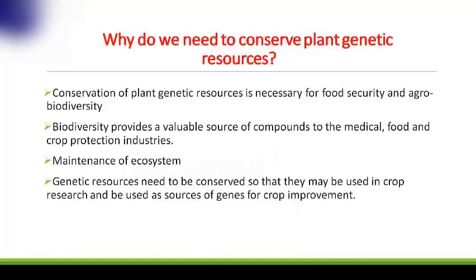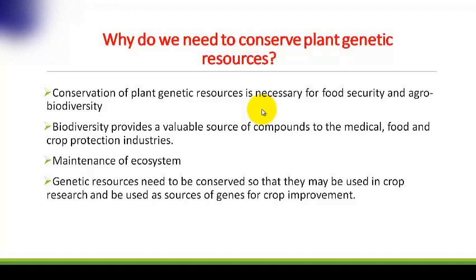Now we will discuss why we need to conserve these resources. There are different reasons behind this conservation. The first one is for food security and agrobiodiversity. We strongly need to conserve these plant genetic resources. The next one is biodiversity provides a valuable source of compounds to the medical, food and crop protection industries.